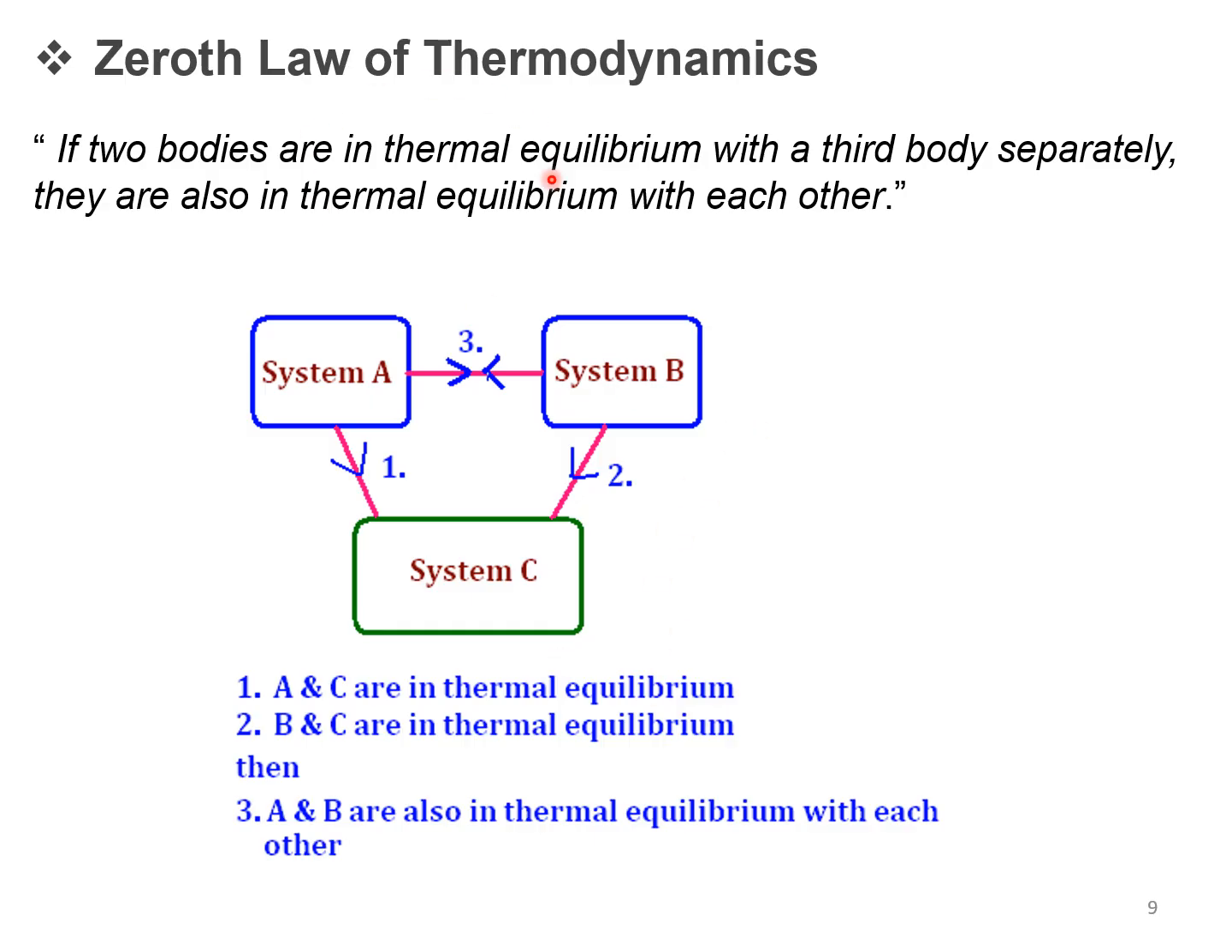Let us see the zeroth law of thermodynamics. If two bodies are in thermal equilibrium with a third body separately, they are also in thermal equilibrium with each other. So in this, 1 represents A and C are in equilibrium, 2 represents B and C are in equilibrium, whereas 3 represents A and B are also in thermal equilibrium with each other.